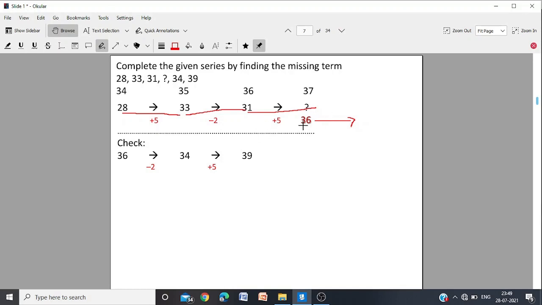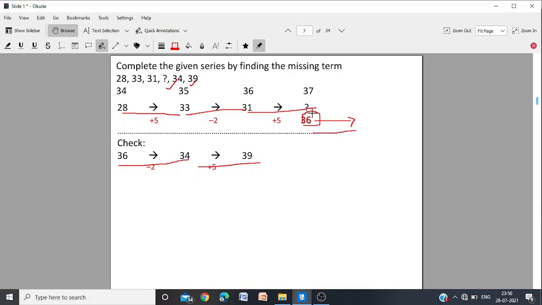So plus 5 is giving you 36. Now let us check. Is it the correct answer? After plus 5, again if we do minus 2, we are getting 34 and that is correct. And after that, again if we add 5, we are getting 39. That is also correct. So the same rule is being continued. Plus 5 giving you 33, minus 2, 31, plus 5, 36.